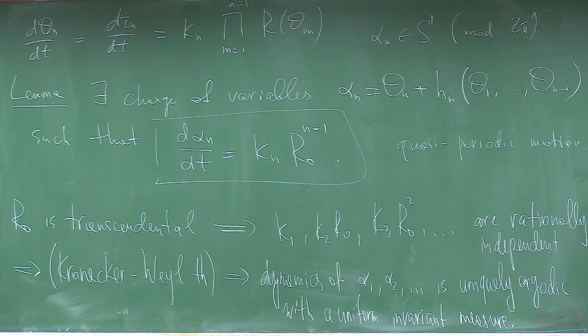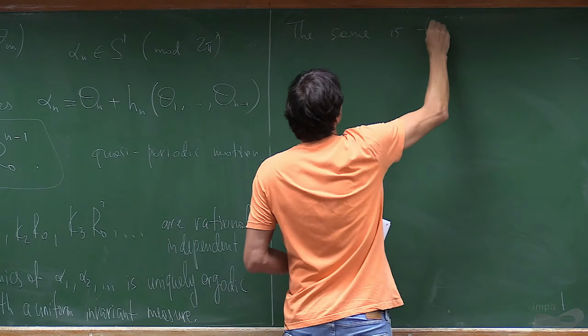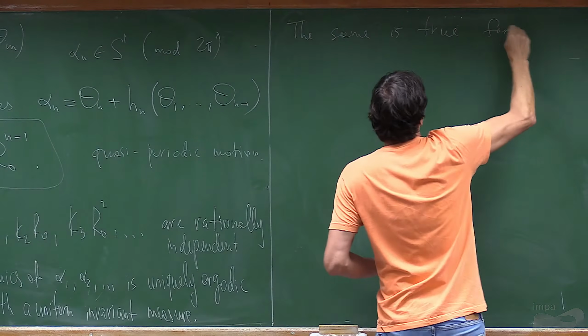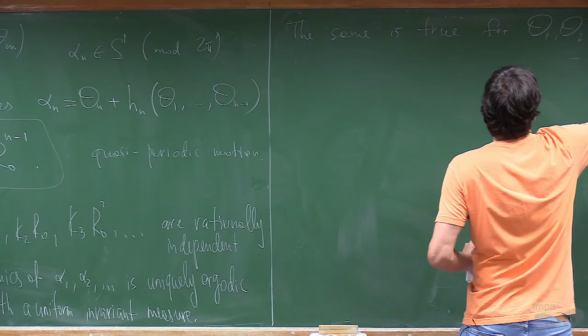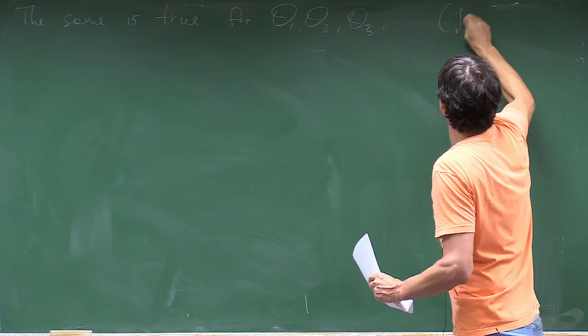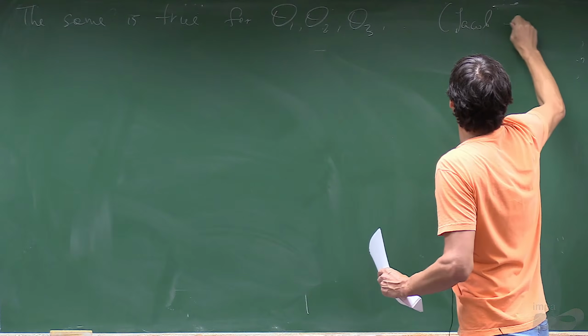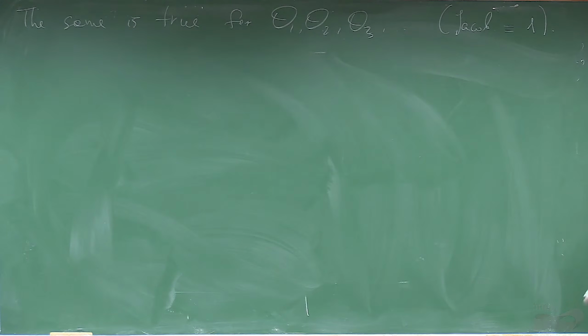So let's use this directly, and then what we can also do. The same is true for the thetas, because the Jacobian was 1. The change of variables didn't change the phase space.